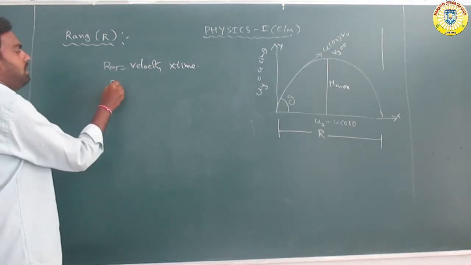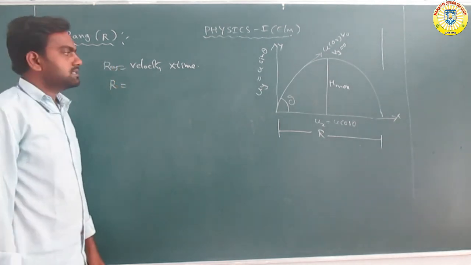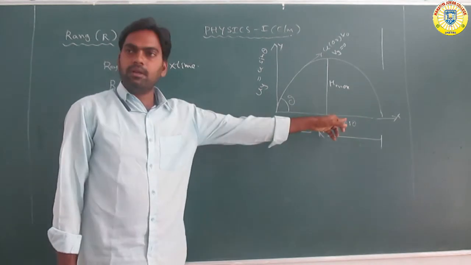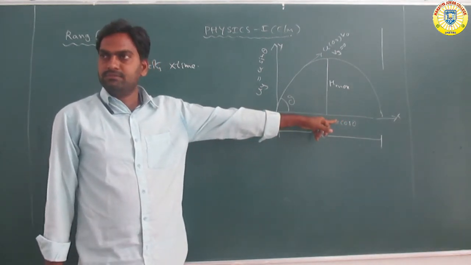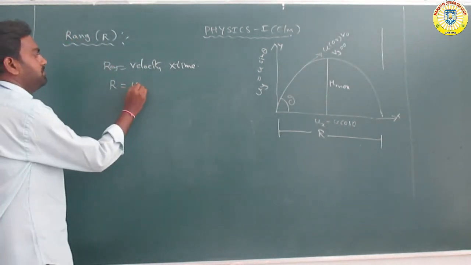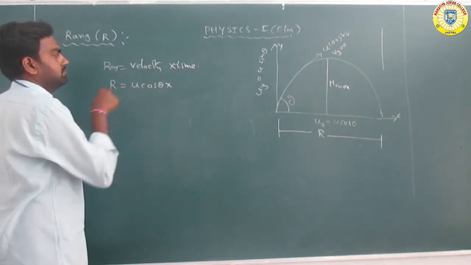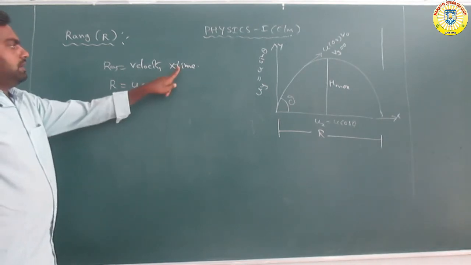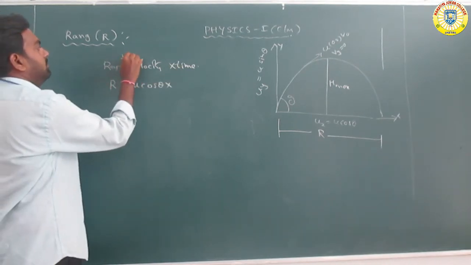Range R is equal to velocity, and velocity is taken only horizontal. Horizontal velocity is taken as u cos theta, that is called the horizontal velocity.